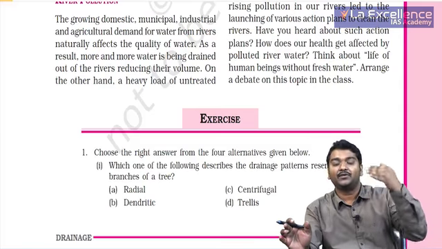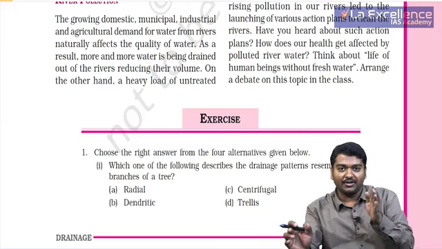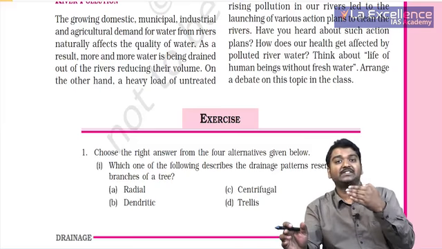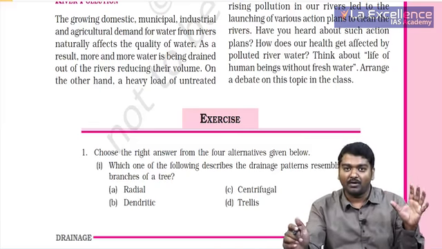First we divide it into Himalayan and peninsular. Then peninsular is further divided into west and east. Which is the largest in the peninsula? Godavari. Right? This is very, very important for us.